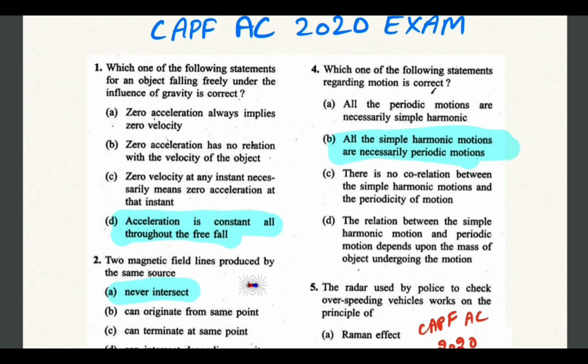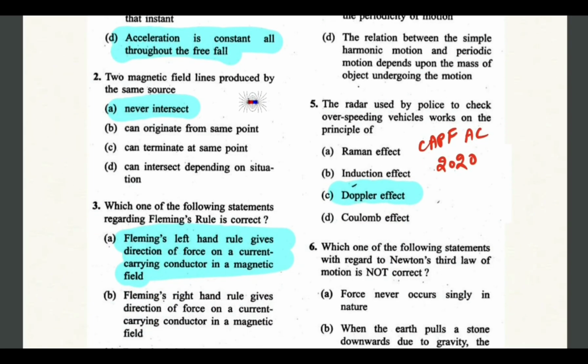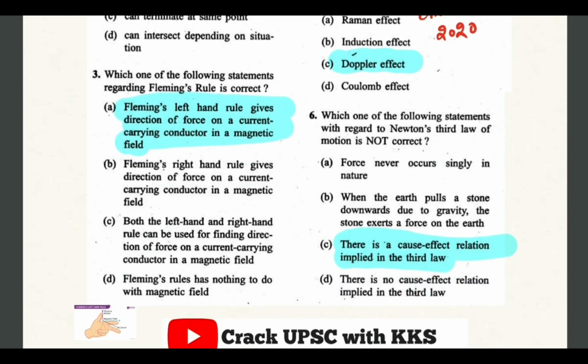It is regarding motion. So here B would be correct answer, that all simple harmonic motions are periodic motions, and all periodic motions are not necessarily simple harmonic motions. So A would be incorrect and B would be the correct answer. Let's see, next question is related to the application of the Doppler effect, and the radar used by police to check the over-speeding vehicles works on the principle of Doppler effect. Just remember this.